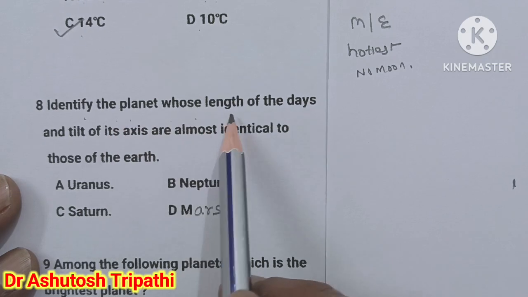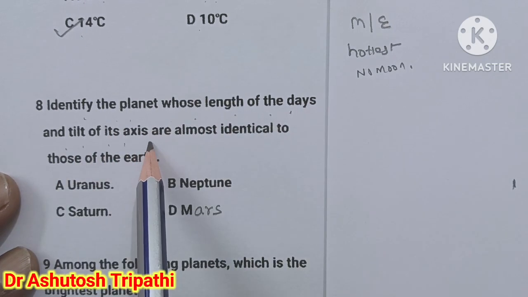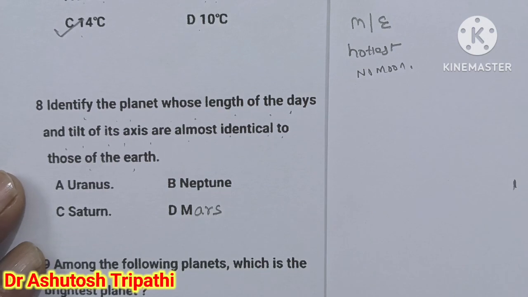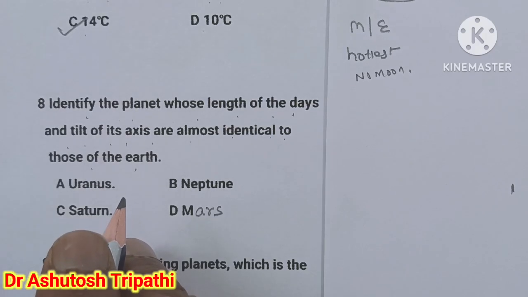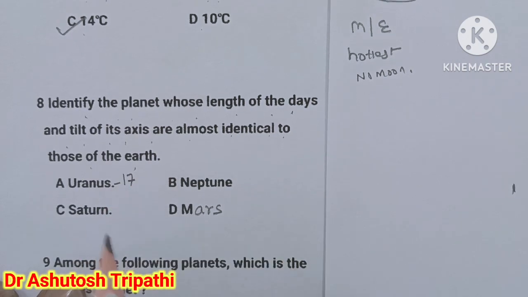Identify the planet whose length of day, the time it takes to rotate on its axis, is almost identical to that of the Earth. Let's find out the period of rotation of each planet. First is Uranus. Uranus takes about 17 hours to rotate.